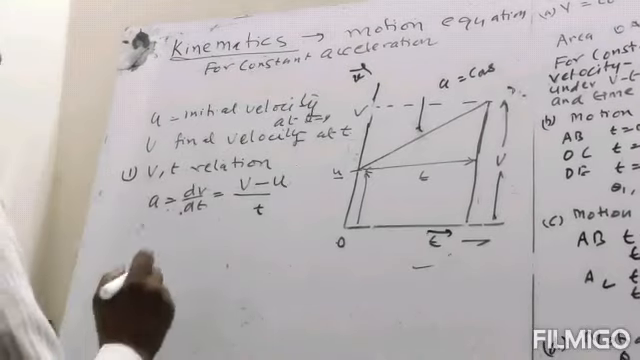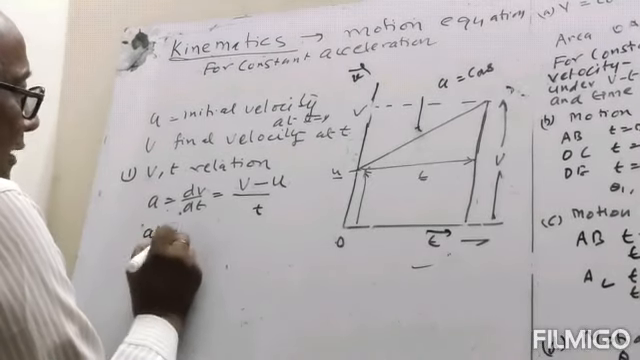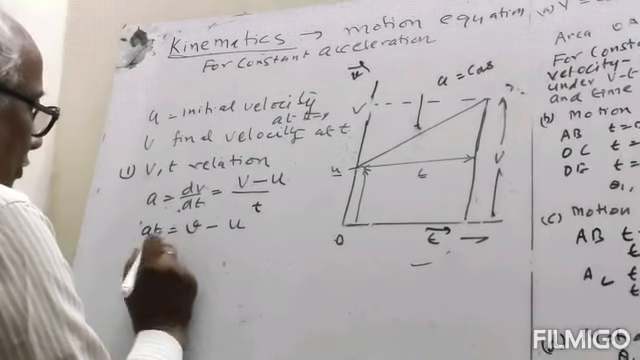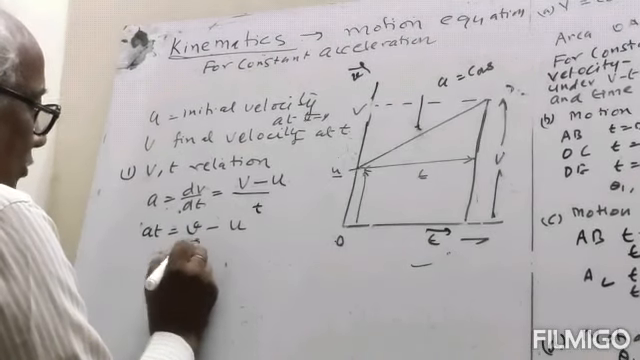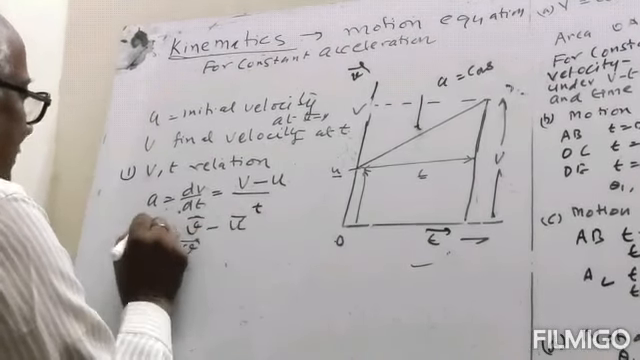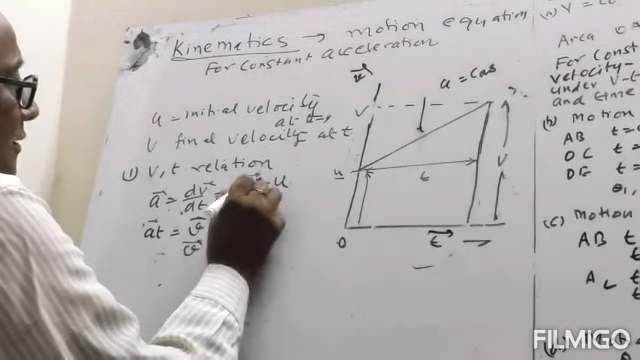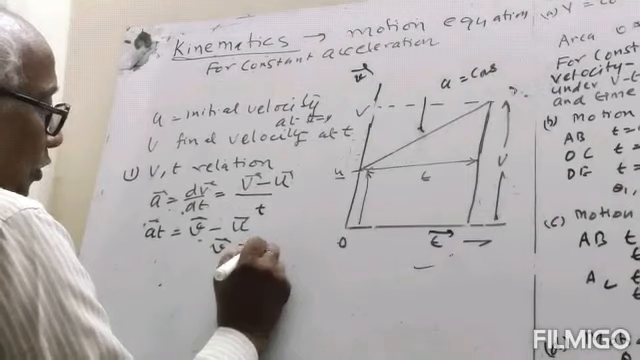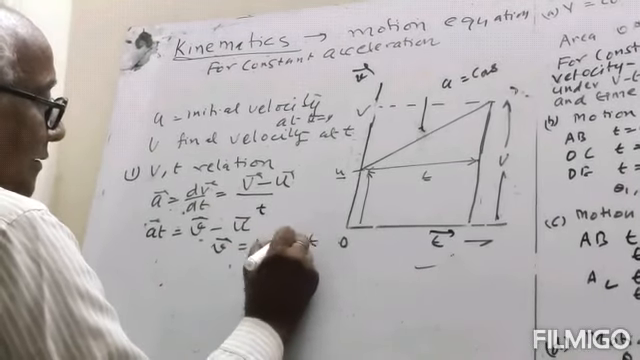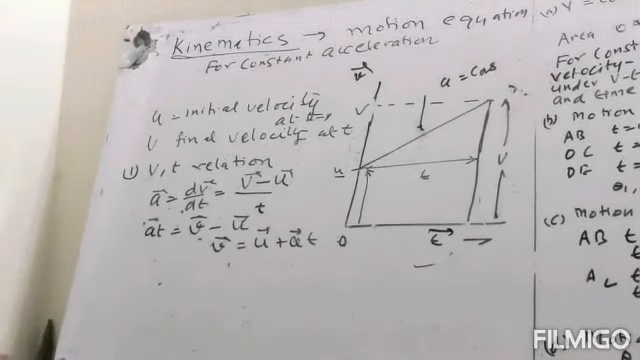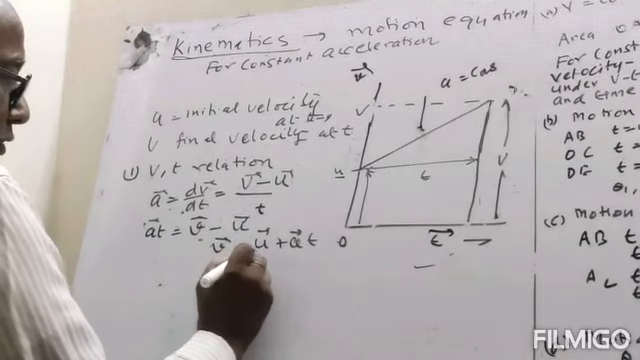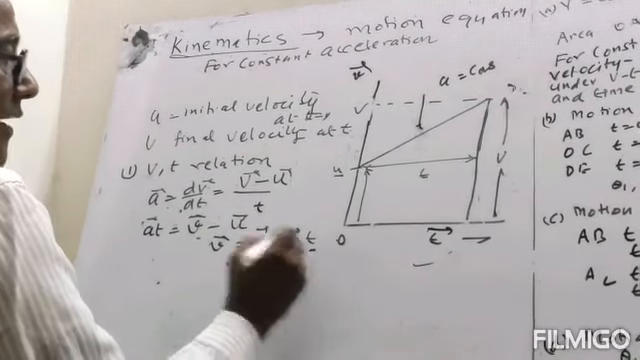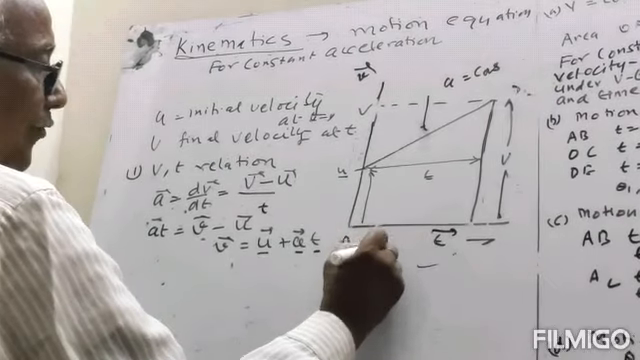So cross multiply, then at will be equal to v minus u. So v is equal to, this is a vector, so v vector will be equal to u plus at. So the final velocity will be equal to the sum of initial velocity and the product of acceleration and time. This is equation number 1.